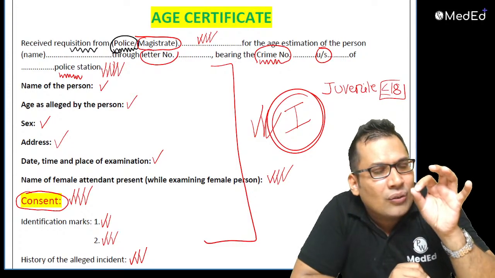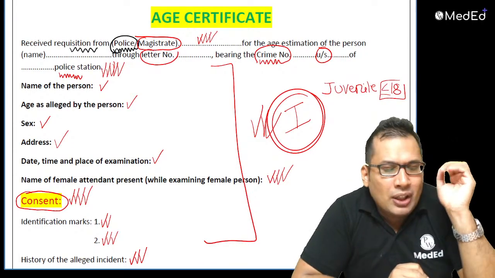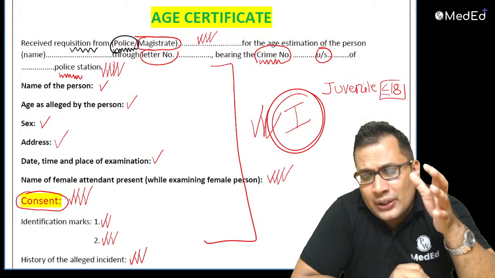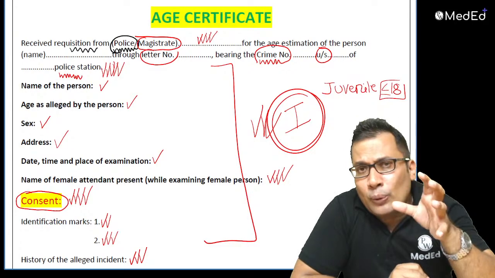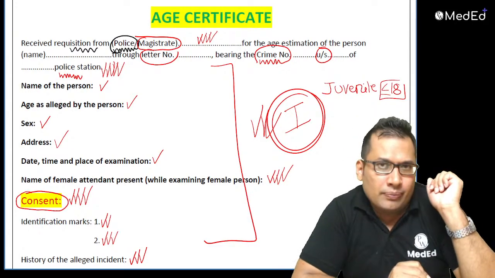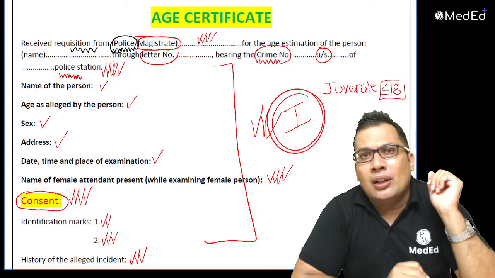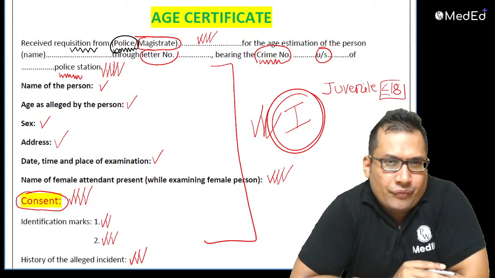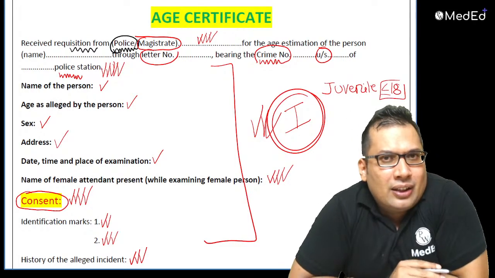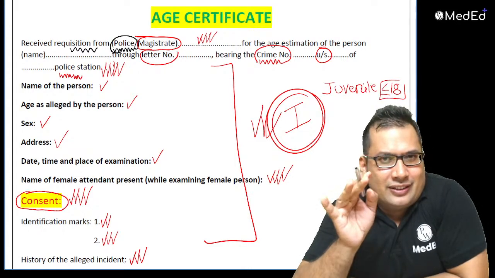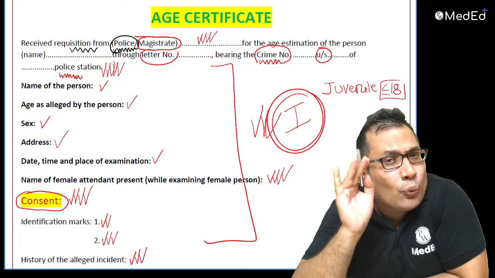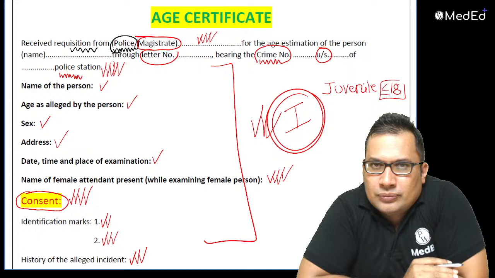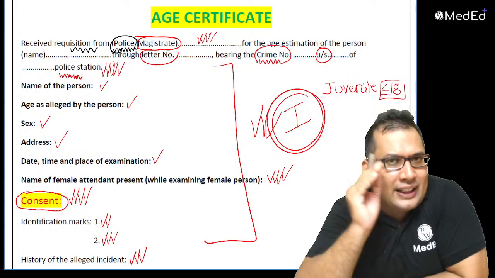That is what the age certificate is for. To understand the age certificate, you must also know the medico-legal importance of age. For example, what do you mean by infanticide? Age of the fetus or child less than 1 year is infanticide. What do you mean by juvenile? Less than 18 years.